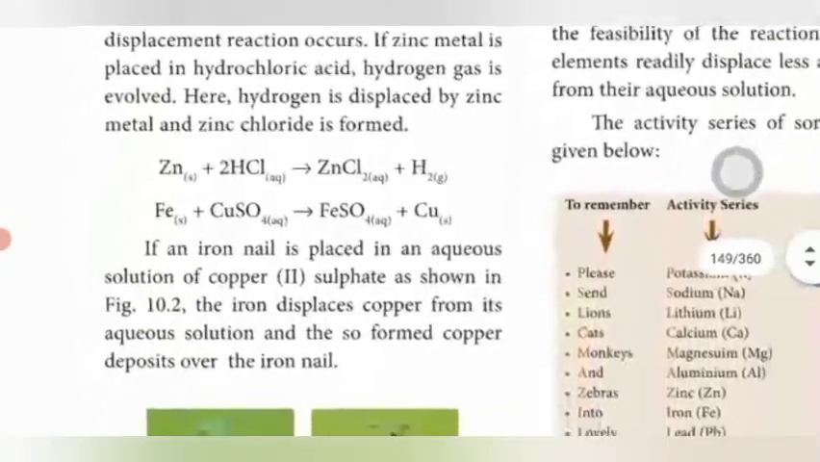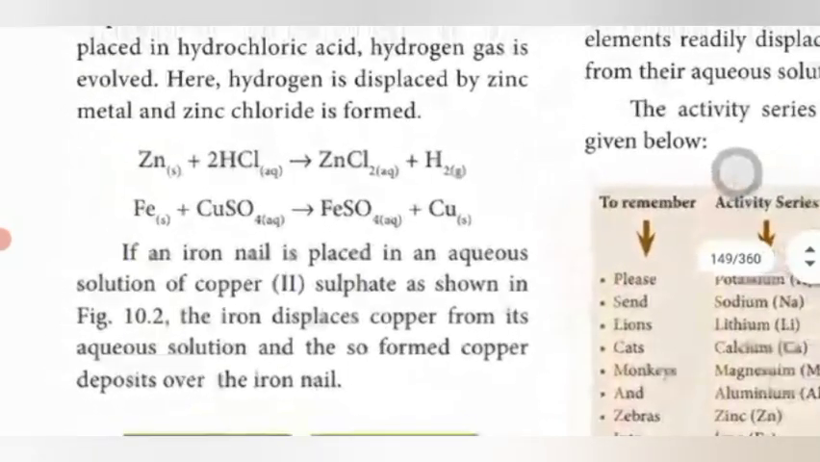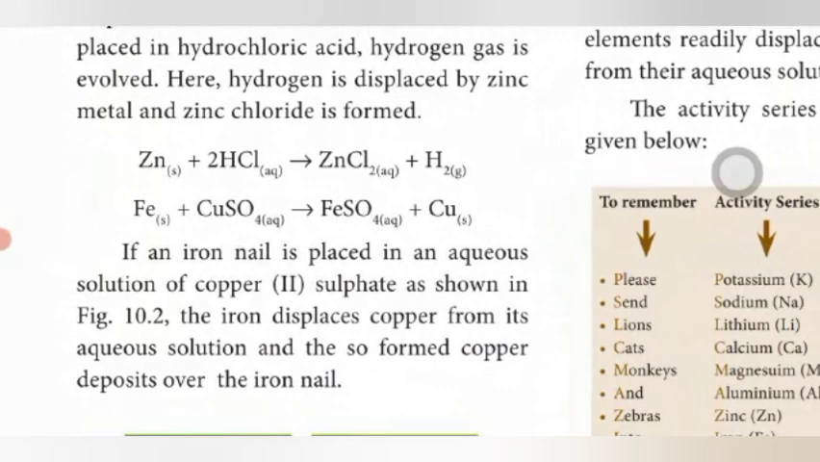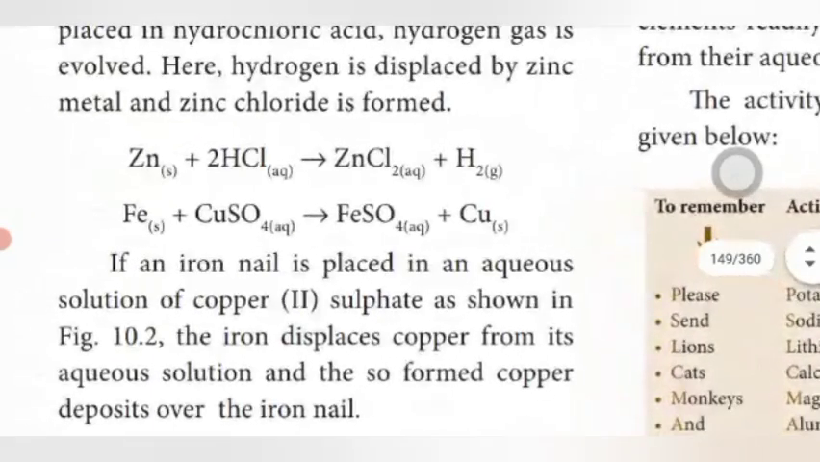For example, zinc reacts with hydrochloric acid. Zinc is the element, HCl is a compound. The hydrogen in the compound is replaced by zinc. So zinc reacts with chlorine, and we get zinc chloride, which is the new compound. And what gas is released? Hydrogen gas is released. This is the new element.